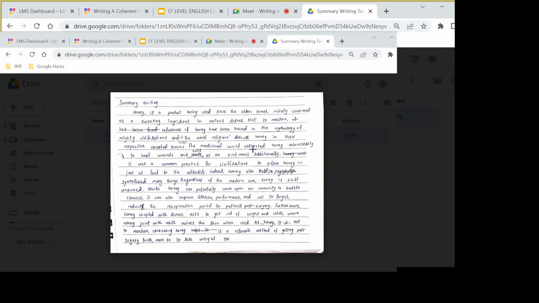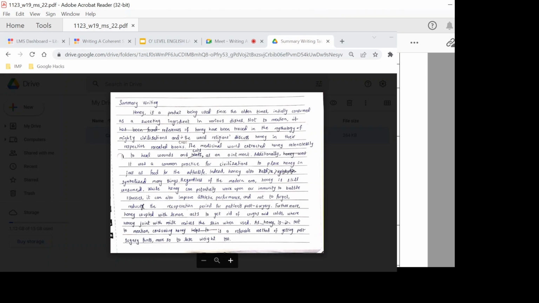He writes, the medicinal world extracted honey relentlessly to heal wounds and cuts as an ointment. But that is the use of an example, as mentioned in the mark scheme, so we won't be giving any mark. Of course, the child will not get any marks because, although he's given good vocabulary, tried to come up with his own words and is very fluent, it does not really give the overarching point. It actually uses the examples here. Okay, so we can see such things there as well.